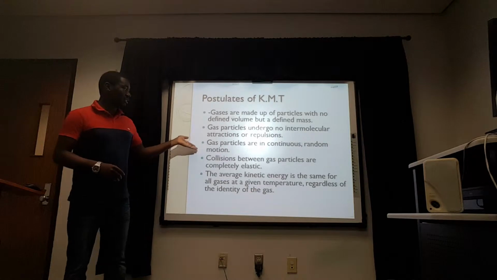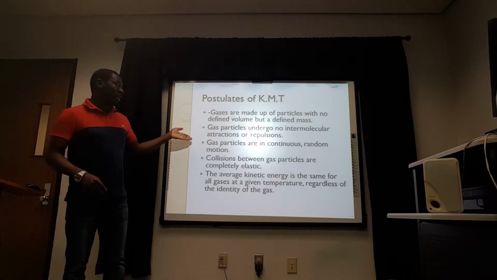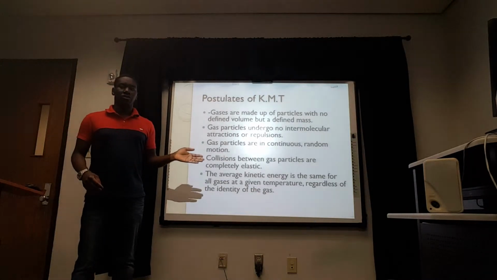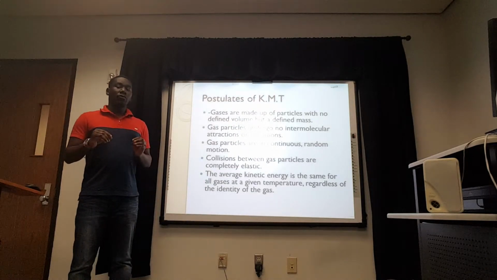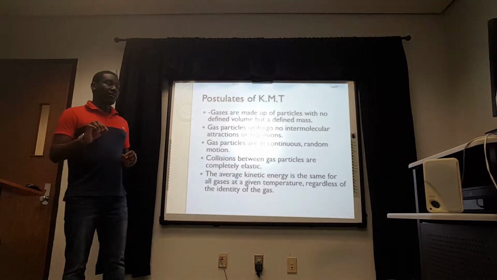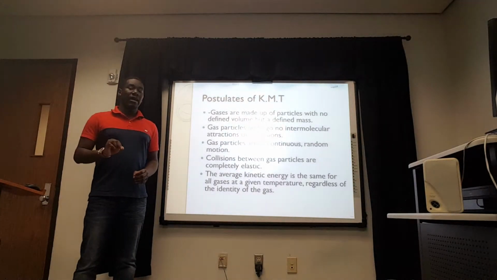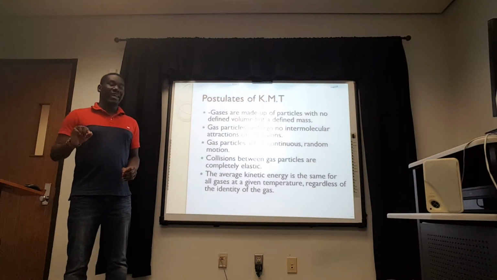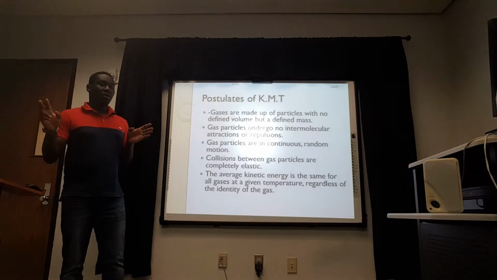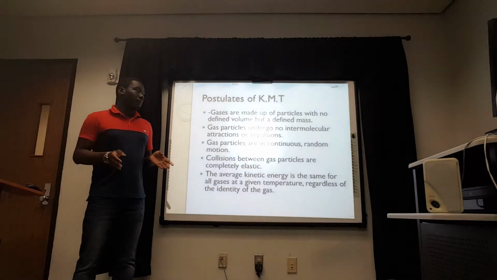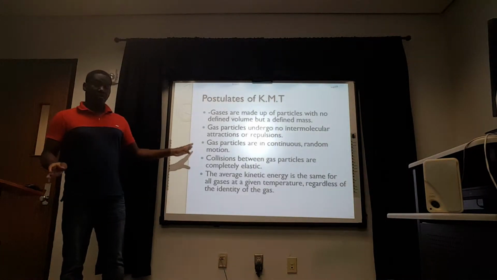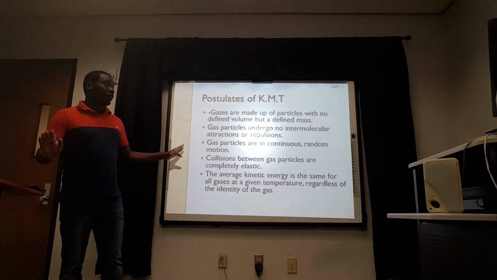Which brings us to this assumption that says gas particles are in continuous random motion. So these particles, although they move continuously and randomly, are not at the same speed. We could say they have an average speed, which we call the root mean square velocity, but all of them are constantly moving randomly.